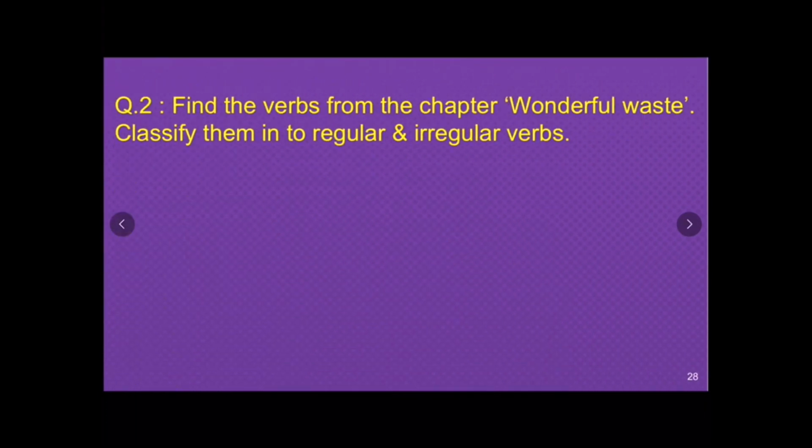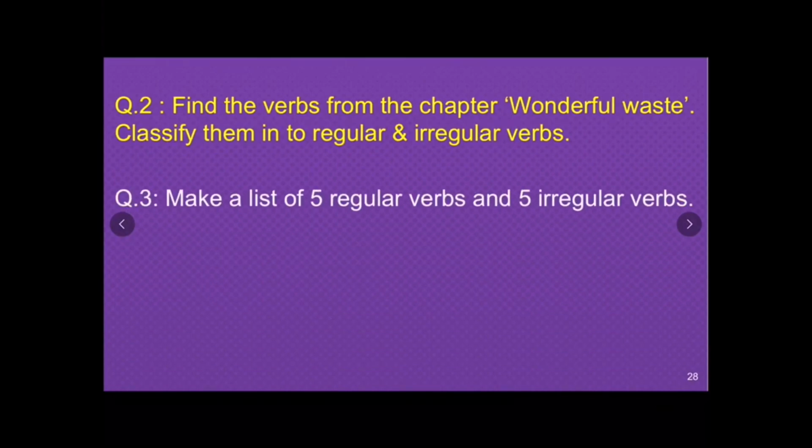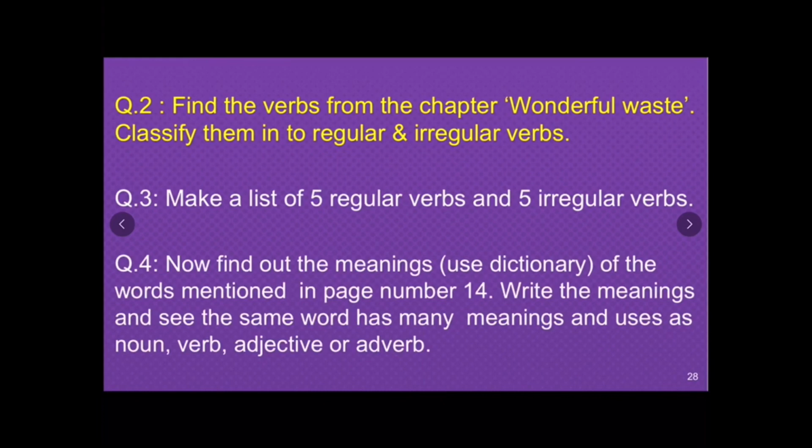Second question. Find all the verbs from the chapter Wonderful West and classify them into regular and irregular verbs. Question number 3. Make a list of 5 regular verbs and 5 irregular verbs. Question number 4. Now find out the meanings of the words mentioned on page number 14. You can use a dictionary. Write the meanings and see that the same word has many meanings as well as many uses.